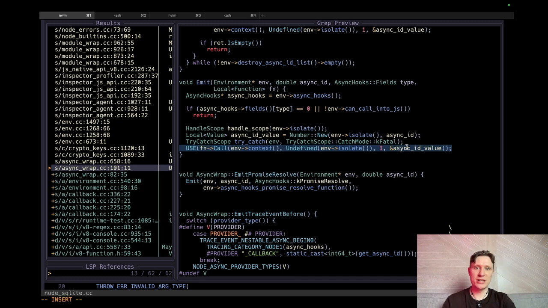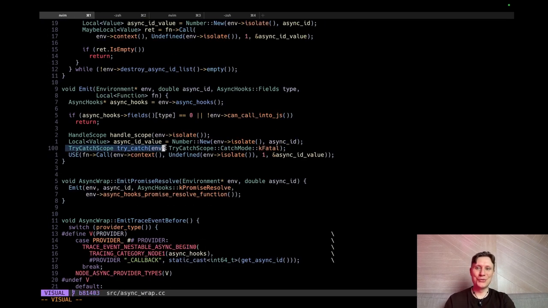So we need to just construct some number and pass it. And that's basically it. TryCatchScope wraps how scopes work in V8. You create a variable on the stack, and if we leave the scope, it will be auto-collapsed and will release the try-catch scope. It's interesting how it's done.